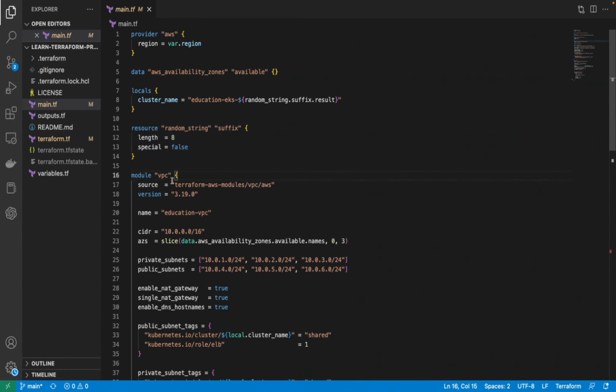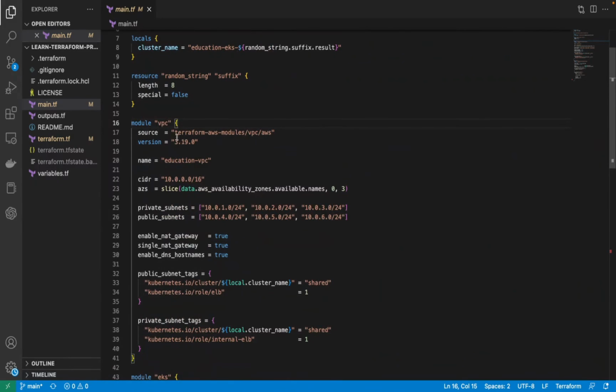Then we are calling the VPC module. Basically, a module is a container for multiple resources. You can consider it like that. Every Terraform configuration will have at least one root module, and then you can create multiple modules, which you can call once or multiple times. You can consider it like a subroutine.